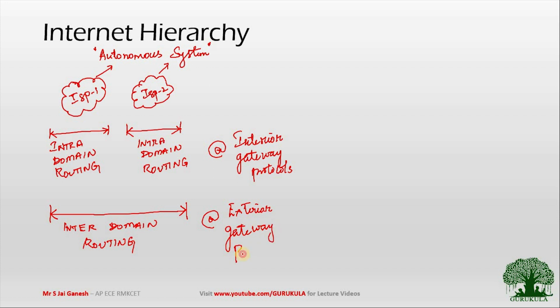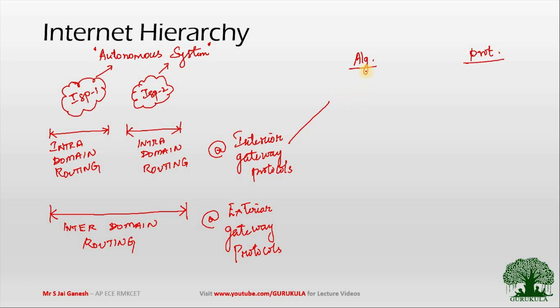So exterior gateway protocols. Obviously, if we discuss interior gateway mechanisms, they will have different algorithms, and if I have an algorithm, then obviously I will have different protocols associated with it.